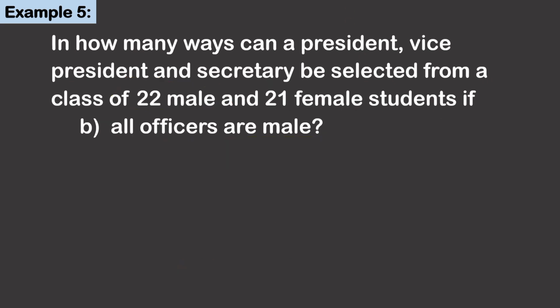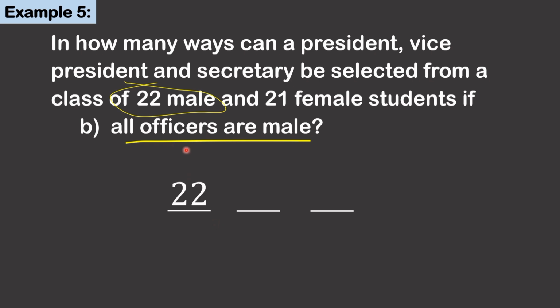Still in number 5, the restriction is all officers are male. The president can be chosen from the 22 male. For the second position, there are 21 remaining male choices.